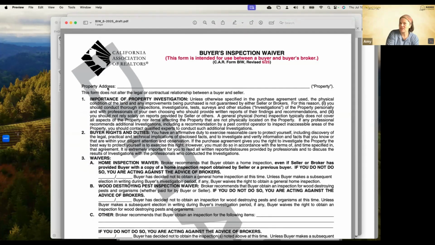So I like the buyer inspection election and the buyer inspection waiver as part of all my transactions. In addition to that, I like to also have all my buyers sign the buyers' for your protection, get a home warranty. That one outlines the importance of a home warranty.